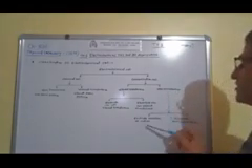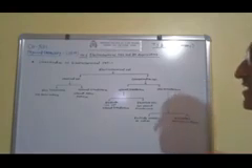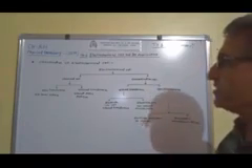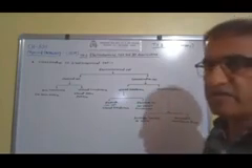Now further, the concentration cell with transference is divided into two classes. First is the electrode concentration cell with transference reversible to cation, and the electrode concentration cell with transference reversible to anion. So in this way, this is the classification of electrochemical cells. By classification, there are about 1, 2, 3, 4, 5, 6, 7, 8 types of electrochemical cell. Each type we have to study in this chapter.